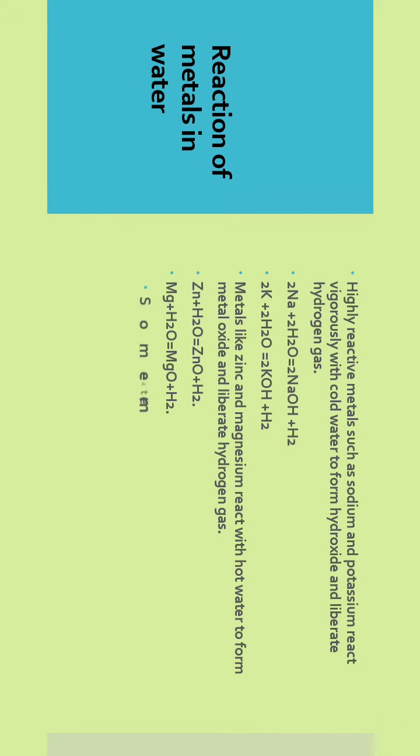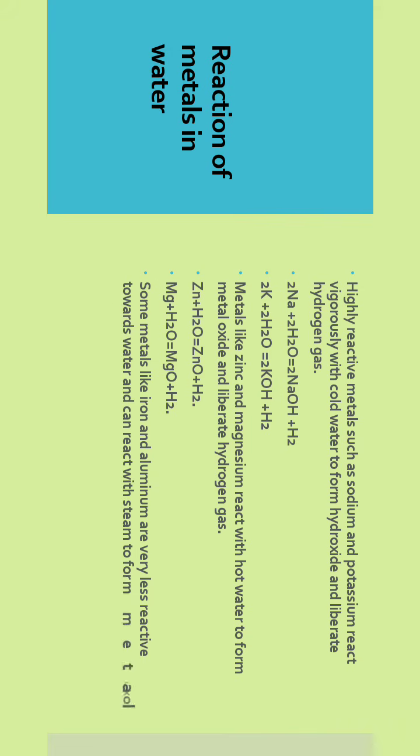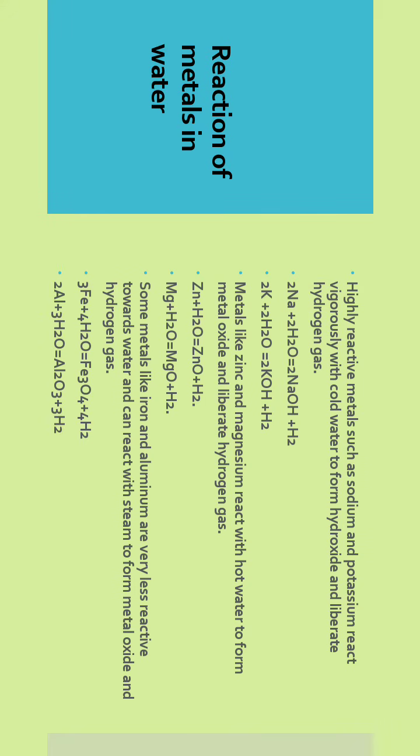Now some metals like iron and aluminium are very less reactive towards water. Very less means they react with water, but that may take a very long time. So they can react with steam to form metal oxide and hydrogen gas. This can be observed within a short time. So this will be the reaction. Iron will form iron oxide with the liberation of hydrogen gas, and aluminium will form aluminium oxide with liberation of